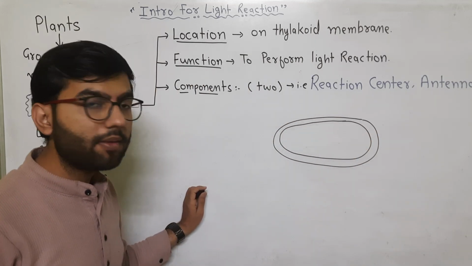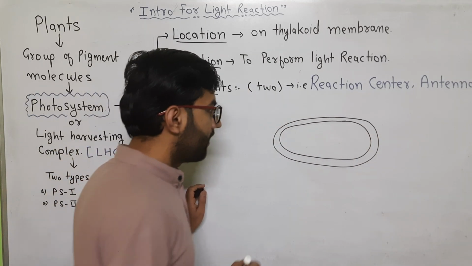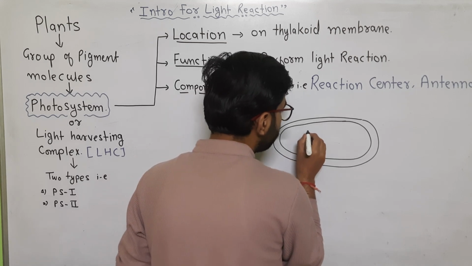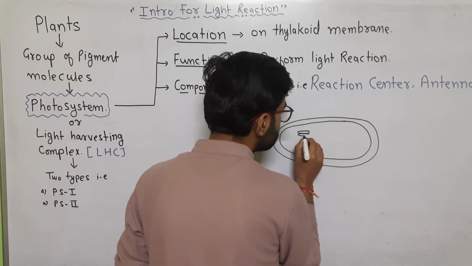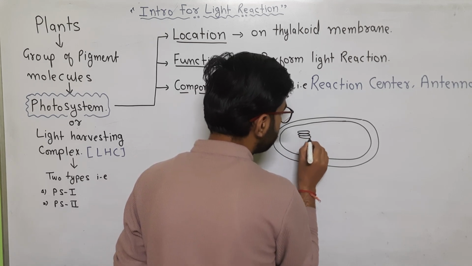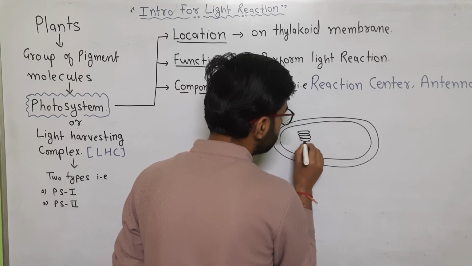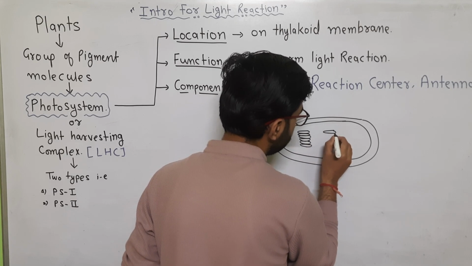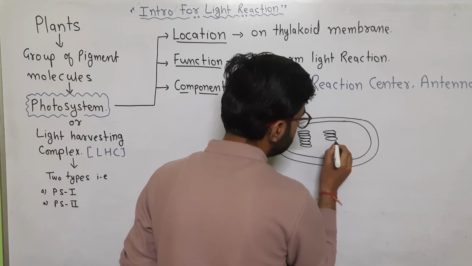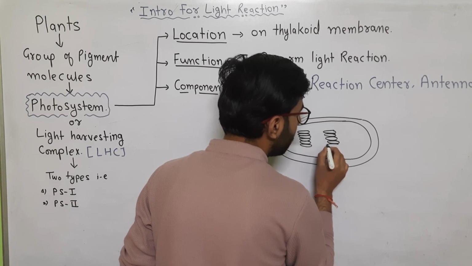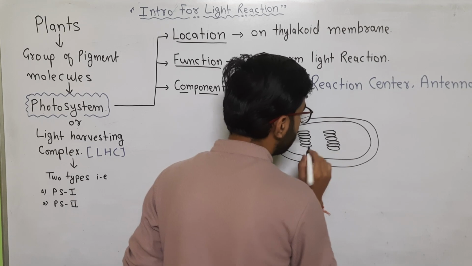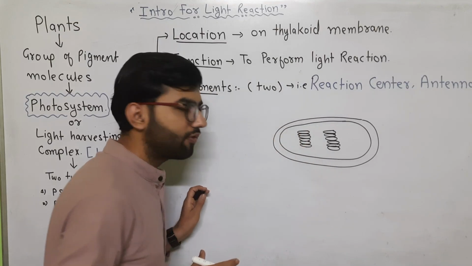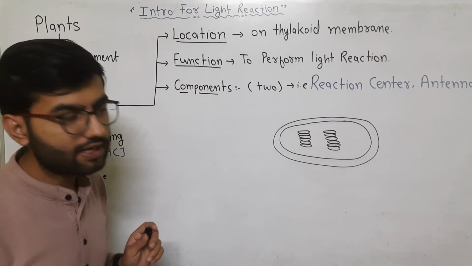We observe two membranes, the outer and inner membrane. Within the chloroplast, if you observe the membranous structure, like plates, they are present one on another and they form a building. This building-like structure, a membranous part, is called a granum in the singular, and in the plural we call it grana. So here we observe two grana within the chloroplast.